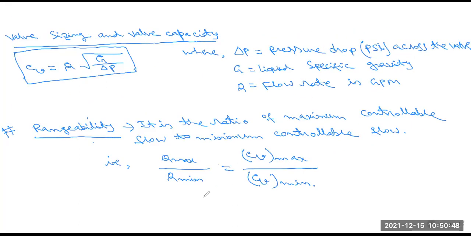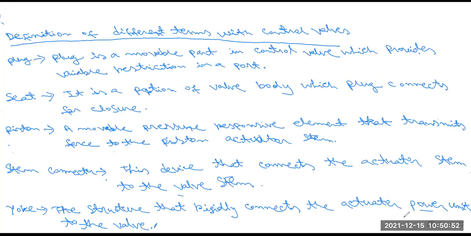So first we have to know the different parameters. This is plug. It is a movable part in a control valve which provides variable restriction in a port. This is seat. Seat is one portion of the valve body, which the plug connects to, the closure part of the valve.